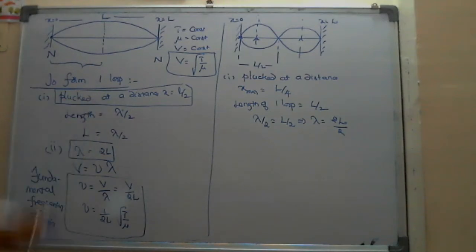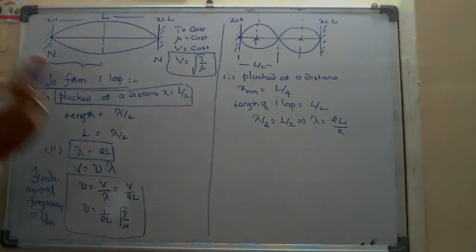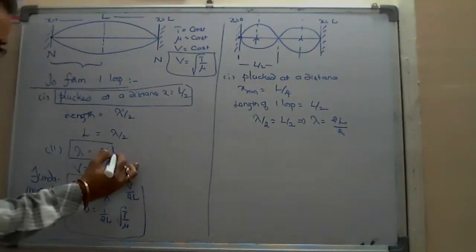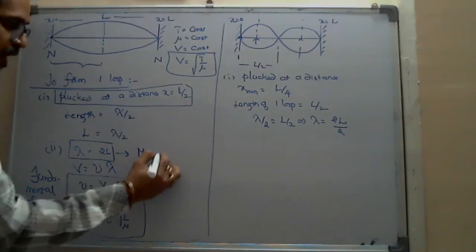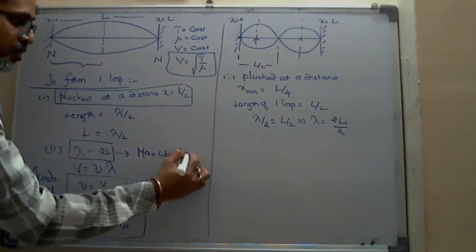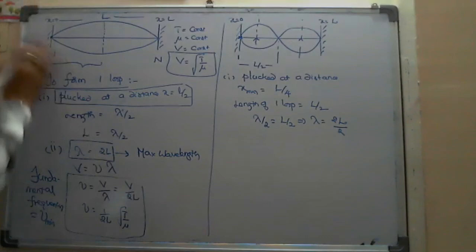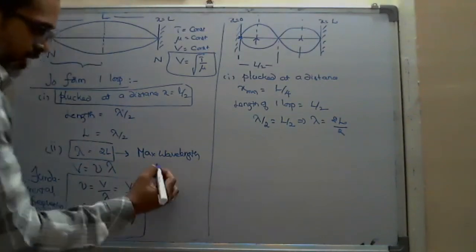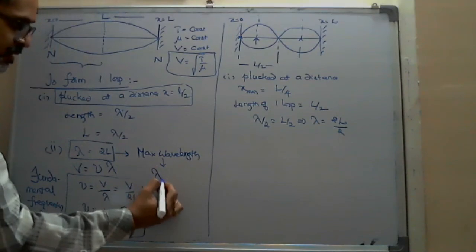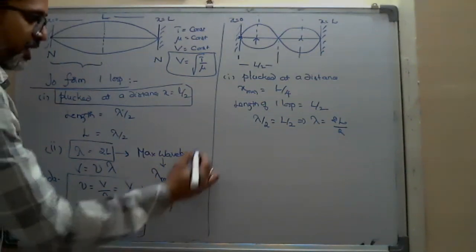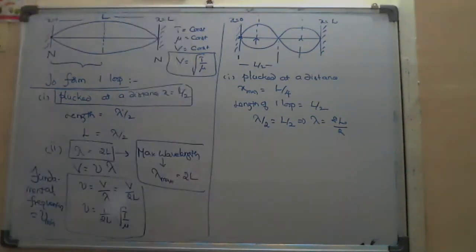But look here, compared to the first wavelength, that is made half. The wavelength is decreasing, which means the first one should be the maximum wavelength. So in the stretched string, while plucking, what is the maximum wavelength formed? 2L. Lambda max, you can remember like a formula, 2L. Later on it is going down, the wavelength is decreasing.